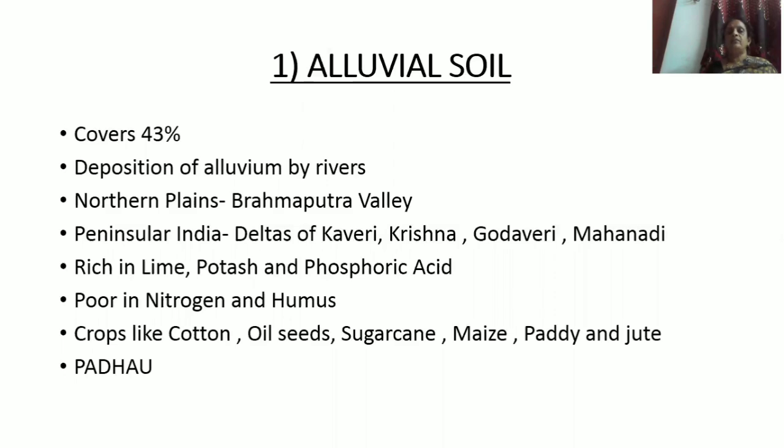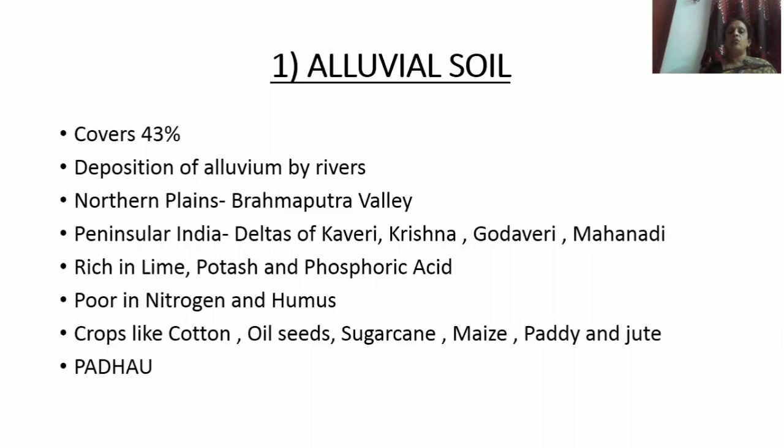And in peninsular India, they are also found in the delta regions of Kaveri, Krishna, Godavari, and Mahanadi. So where are these soils found? They are found in the northern plains up to the Brahmaputra Valley in the east, and also in peninsular India, in the delta regions of Kaveri, Krishna, Godavari, and Mahanadi.